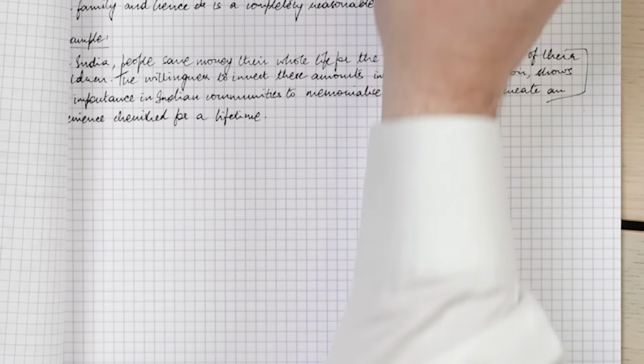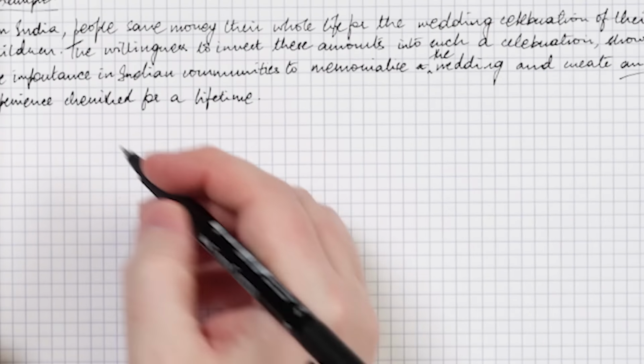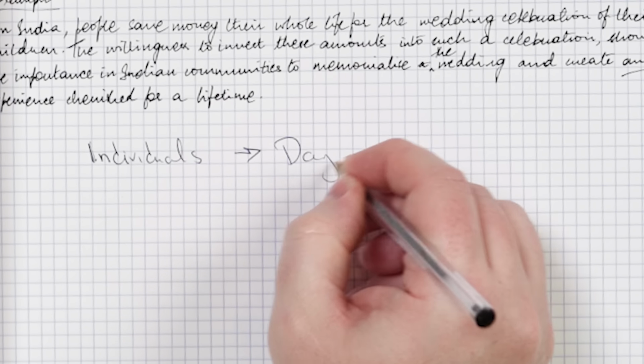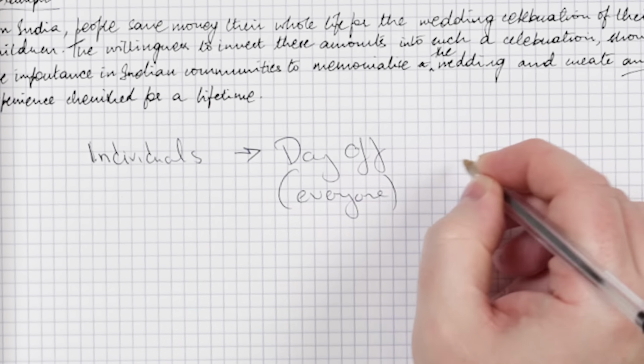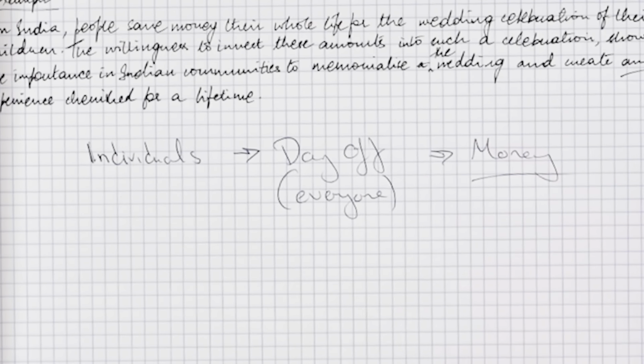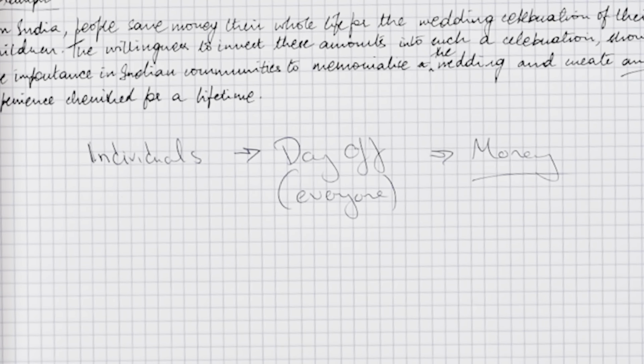All we need to do is we need to think. We have individuals, we have the day off, everyone gets the day off, and there's some kind of money spent. That could be a small amount of money, like buying a new dress or having to buy presents at Christmas or having to go out on New Year's Eve and buy drinks, or it could be anything. It doesn't have to be a huge amount of money. But what do you know where individuals, most people get the day off in India and there's some money spent?